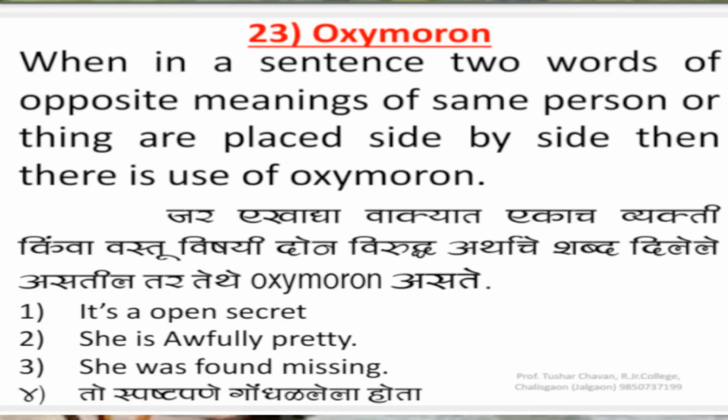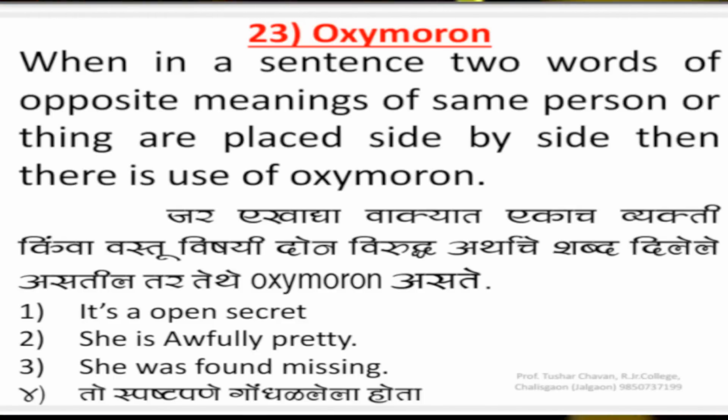Next figure of speech is oxymoron. When in a sentence two words of opposite meanings of same person or things are placed side by side, then there is use of oxymoron. For example, it's an open secret.